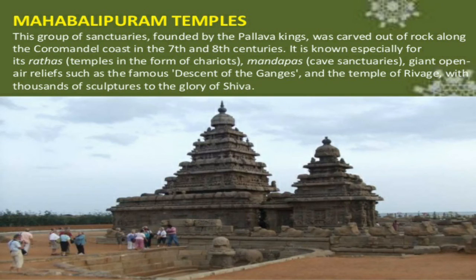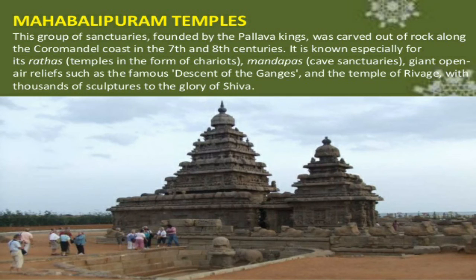And then we learn about the Mahabalipuram temple. Mahabalipuram temple is a most important sculpture and also a beautiful Indian rock art, and it represents the glory of Shiva and different types of expressions of Shiva.